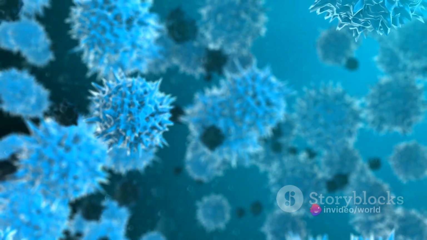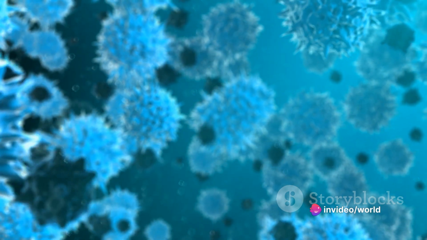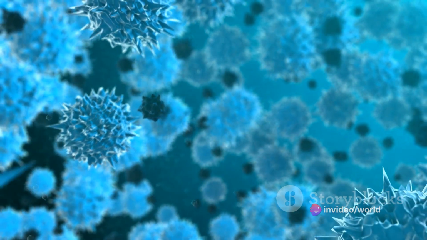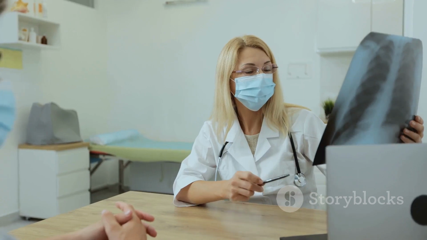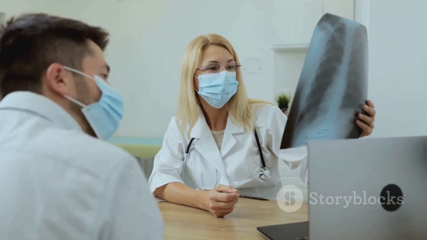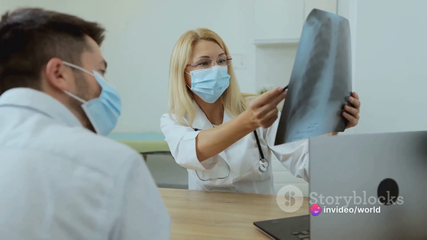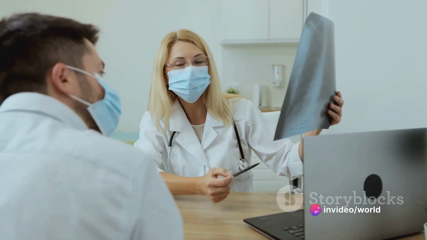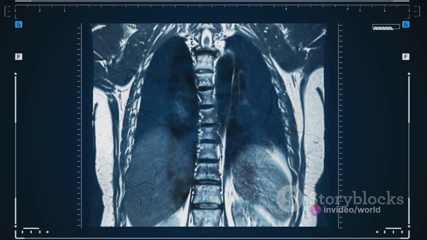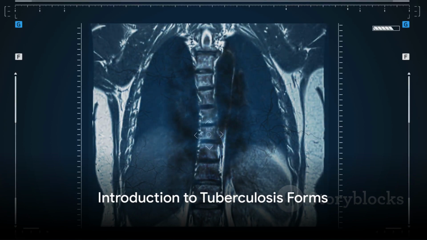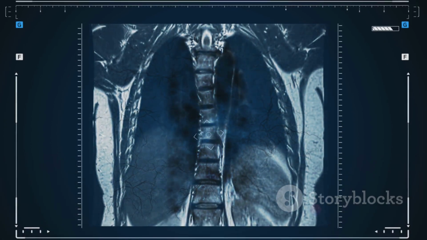In the latent form, individuals are infected with the TB bacteria, but they don't show symptoms because their immune system is keeping the infection under control. On the other hand, active TB disease is a different ballgame. This occurs when the TB bacteria multiply and the immune system can no longer control the infection. Active TB triggers symptoms and can cause significant discomfort. Now let's dive deeper into these two forms of tuberculosis, latent and active.